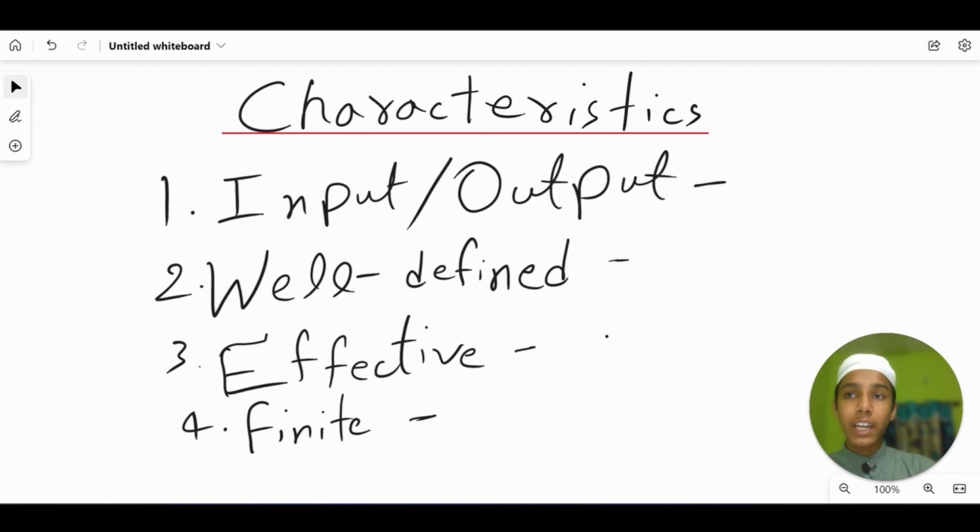Now let's talk about finite. What is finite in an algorithm? An algorithm should have a finite number of steps, meaning that it will terminate after a certain number of steps and not run indefinitely, right? Infinitely, right? Let's say you are going to write numbers continuously, but you are not going to stop there, so that is infinite. Finite means you are going to do a lot of stuff and then you are going to stop at a point.